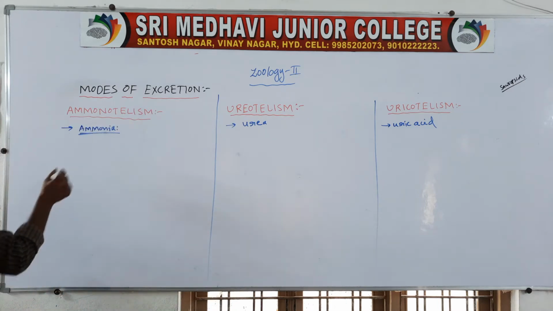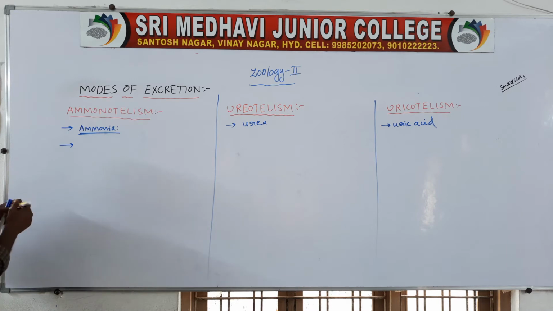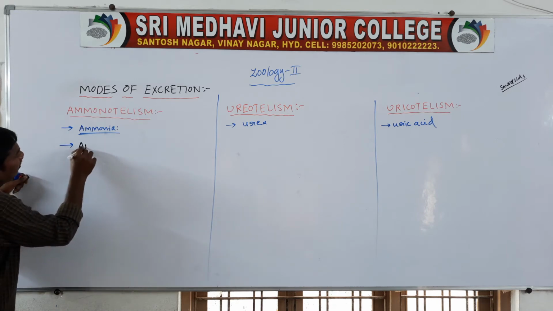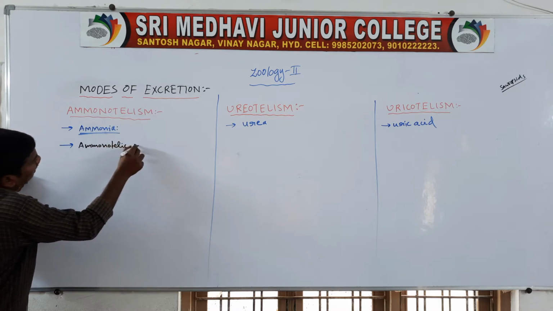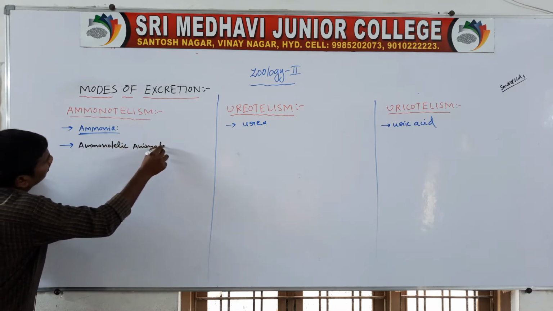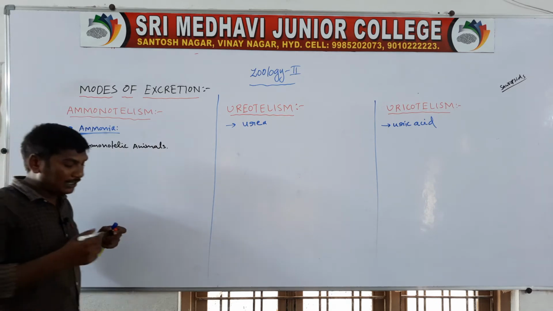The animals excreting ammonia are called ammonotelic animals.